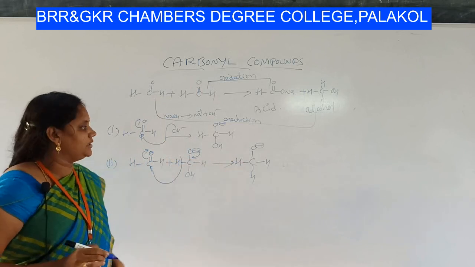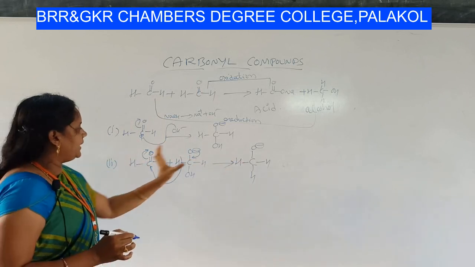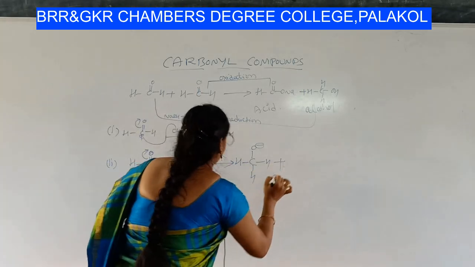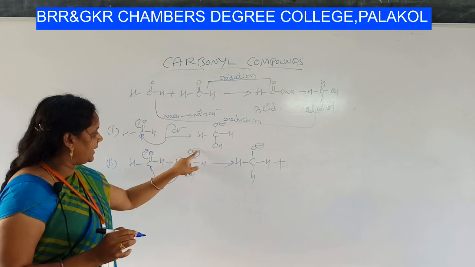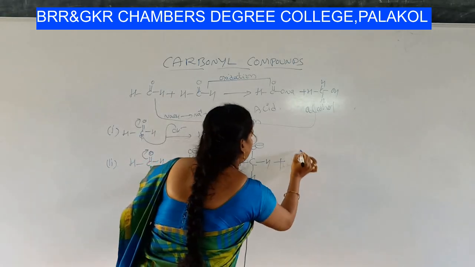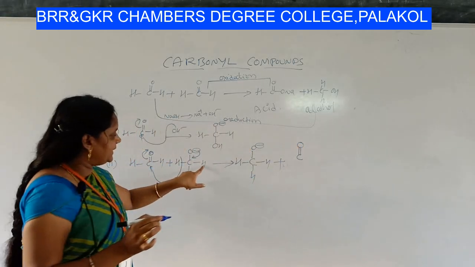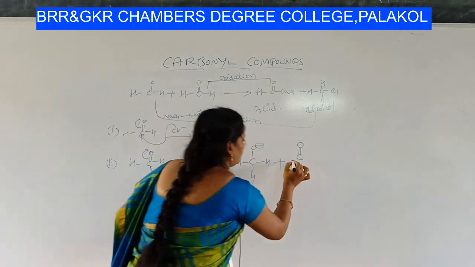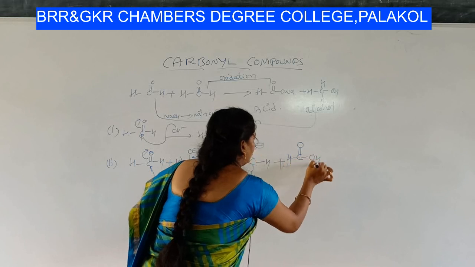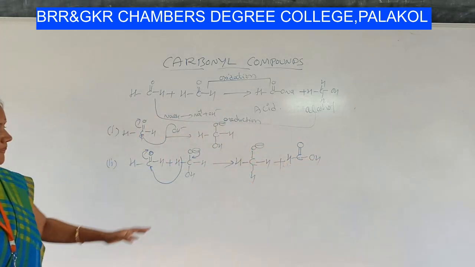So you got an intermediate plus this entity. What it becomes? O minus to double bond O. So C double bond O, one side it is connected with H, the other side it is connected with OH.